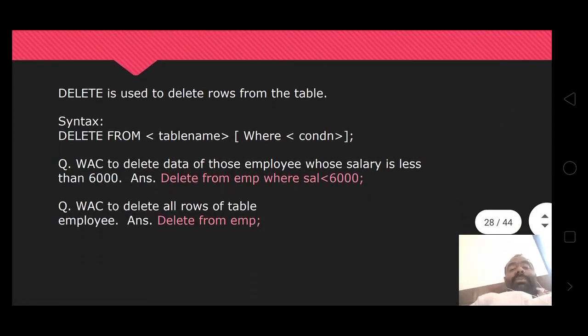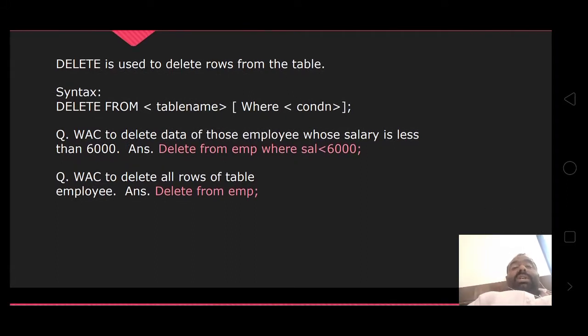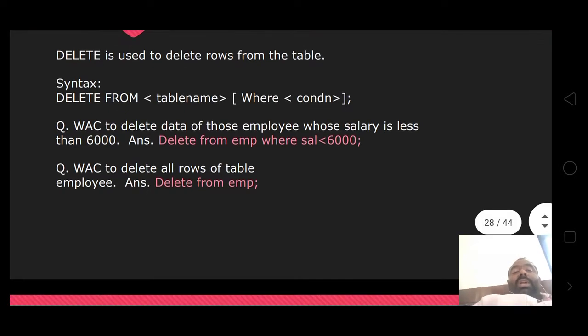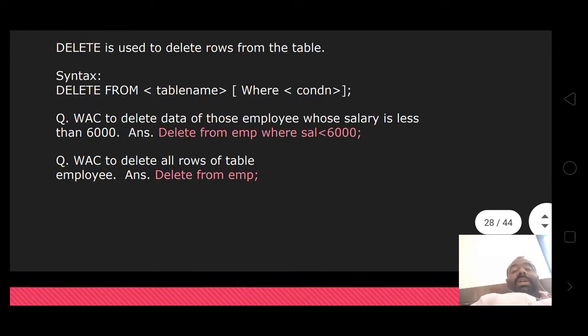Delete statement. Delete is used to delete rows from the table. The syntax is delete from table name, where condition. Write a command to delete data of those employees whose salary is less than 6000. Query: delete from employee where salary less than 6000. Employees who have a salary below 6000 will be deleted.